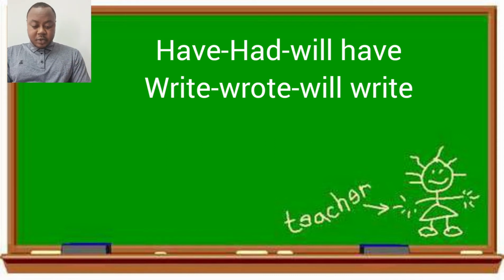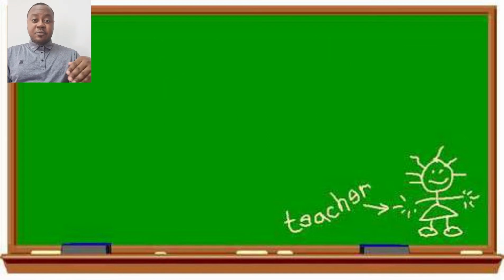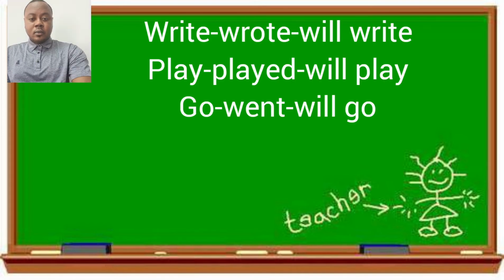Another verb which we can use to demonstrate the present, past and future tenses is write. I am writing. That is present continuous, of course. So, the present for write is write. I write a book. The past is wrote. I wrote a book. And the future will be I will write a book.